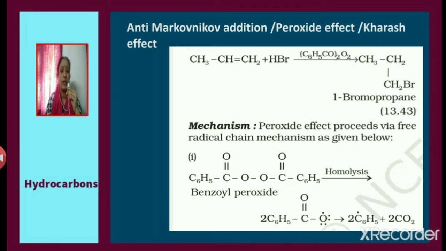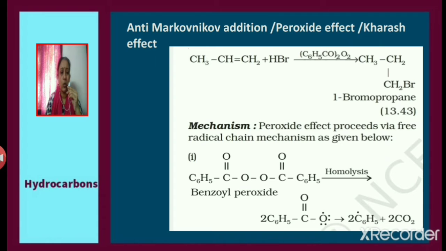So that is why in this particular reaction, that is the reaction of propene with HBr in the presence of peroxide, bromine gets attached to the CH2 carbon and hydrogen gets attached to the CH carbon, and thus the major product obtained will be 1-bromopropane. Now let us discuss the mechanism of anti-Markovnikov addition of HBr to propene.